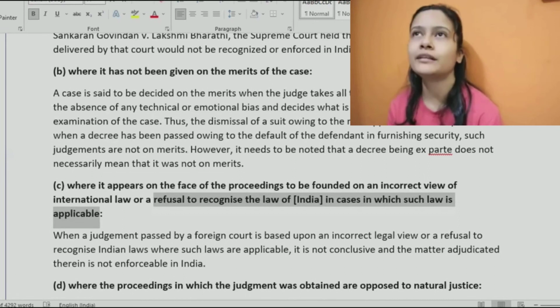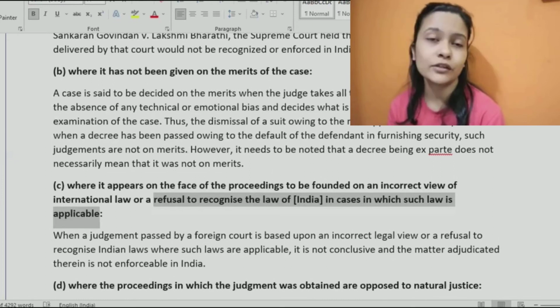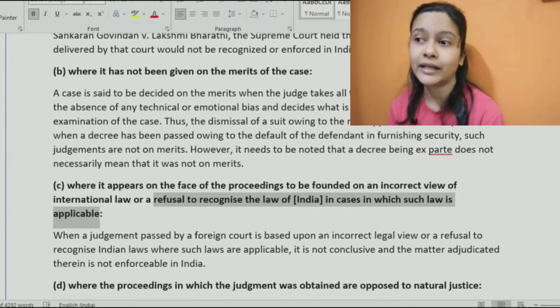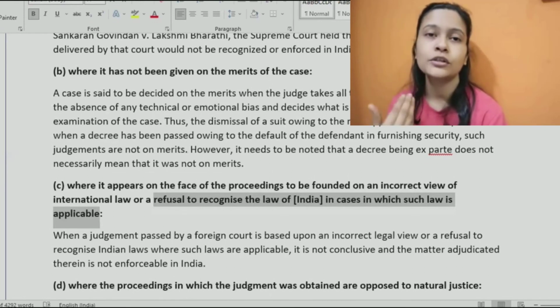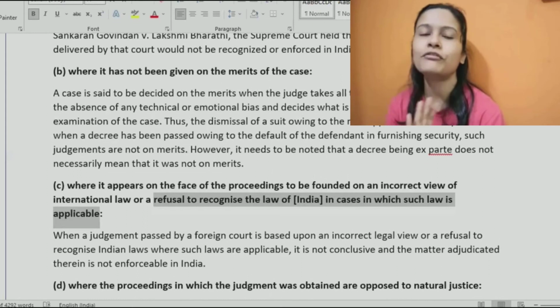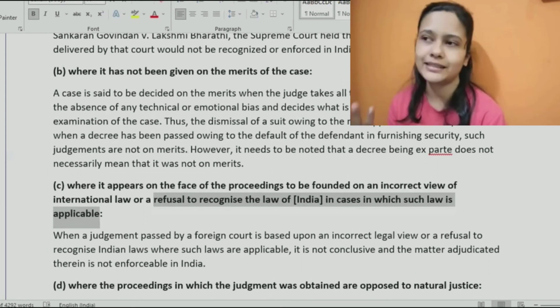Take for example, in case of Hindus, you cannot get married to more than one person. For validity of marriage, there is a condition that both parties to the marriage should not have a living spouse. That rule is very well established. If you are getting married a second time when you already have a living spouse, that second marriage is not valid.